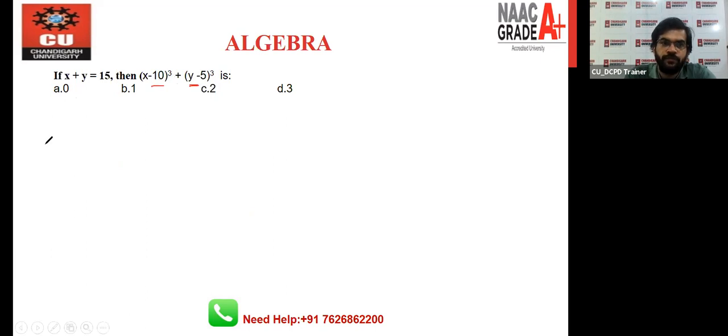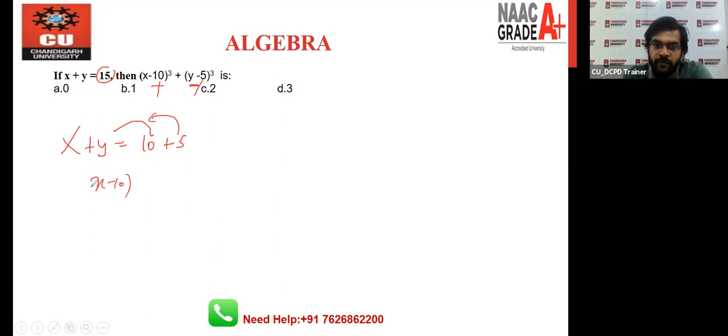Answer for this question. You can see that here 10 and 5 is 15. So you have to break this 15 in two parts, right? So x plus y is equal to 10 plus 5. If you move the 10 and the 5 to the left hand side, this will become x minus 10 plus y minus 5, that is equal to 0.